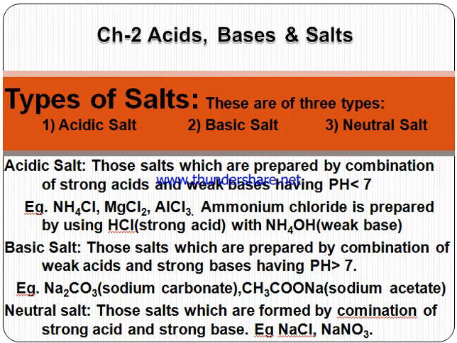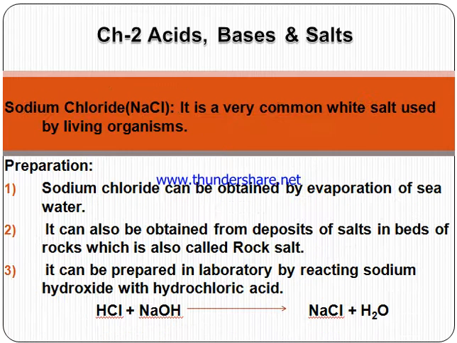Sodium carbonate can be formed by sodium hydroxide, which is a strong base, and carbonic acid, which is a weak acid. Then sodium carbonate is formed. Next heading is neutral salt. Those salts which are formed by the combination of strong acid and strong base, or weak acid and weak base, will form the neutral salt having pH value 7.